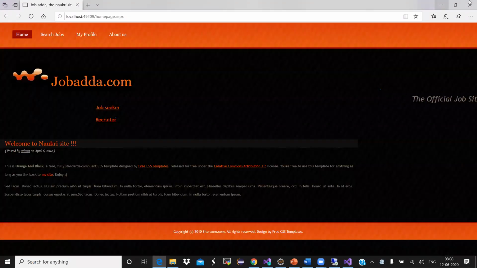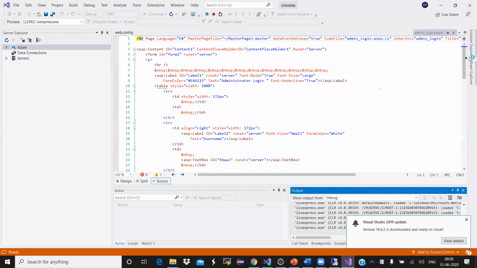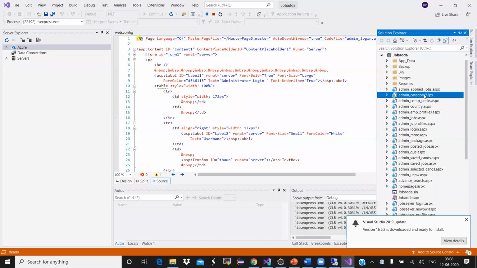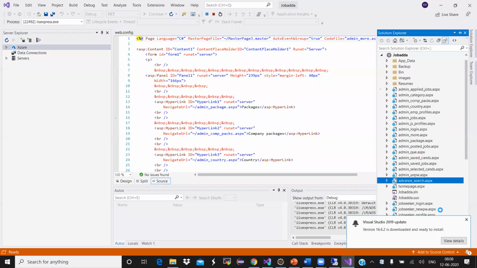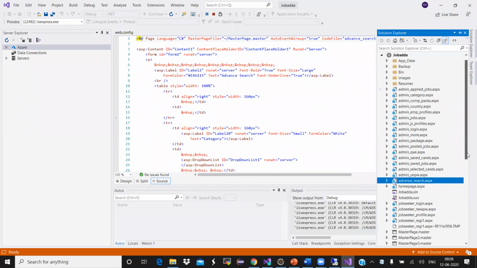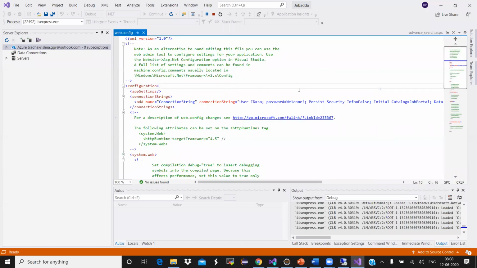Okay, so this is the application. This is one page. This is the home page of the .NET application. If you see here, there are different functionalities. Likewise, you have all these pages, admin categories 1, ASPX. These are all the different pages that you have in the application. And if you want to make any changes in this source code, this is the ultimate file, web.config. If you go to web.config, do you see the connection string here?